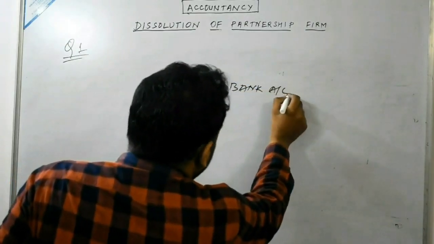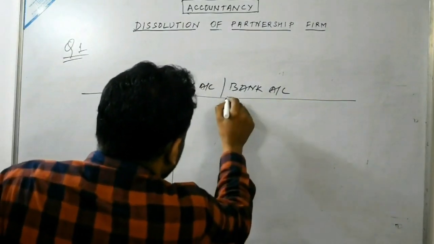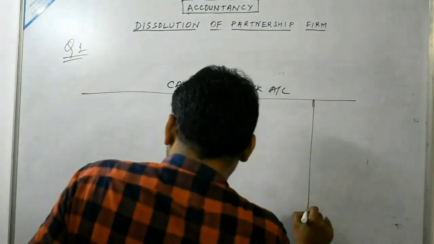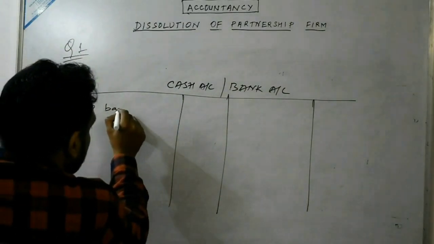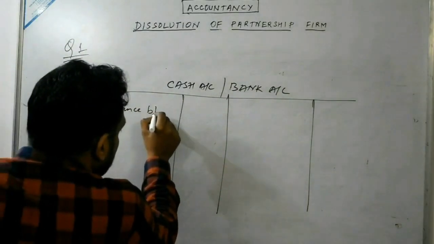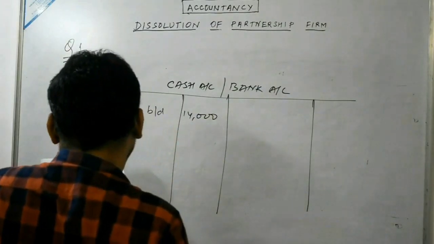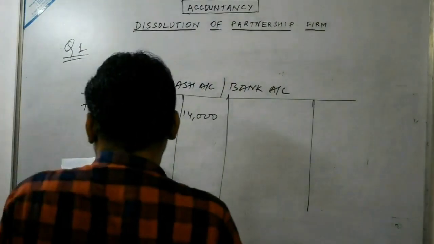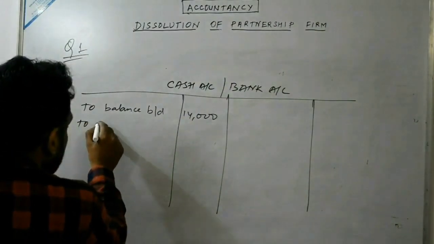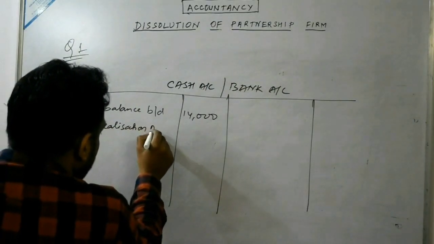The opening balance is given as 14,000. This will be written as to balance brought down. Whatever amount we have realized from the realization of assets will be shown on the debit side, that is to realization account.